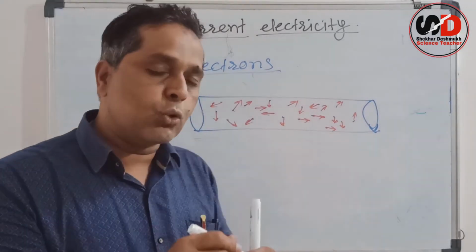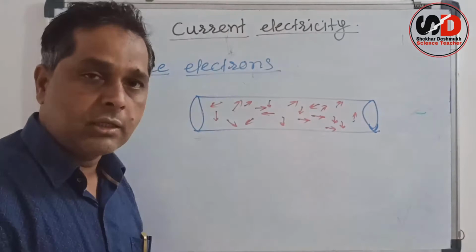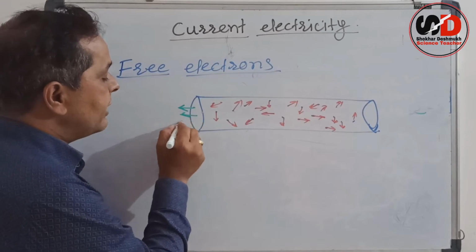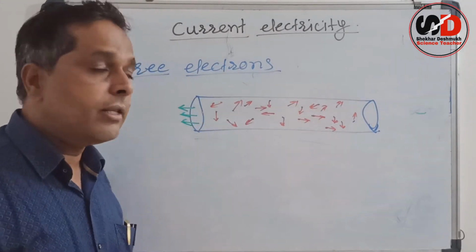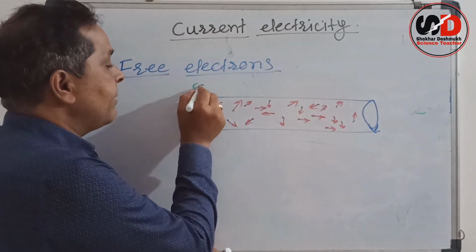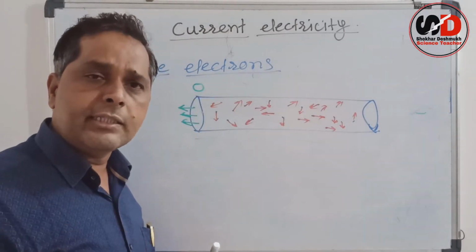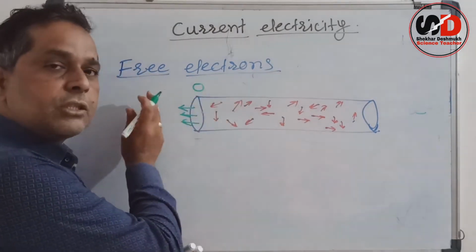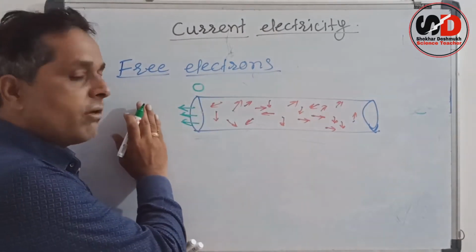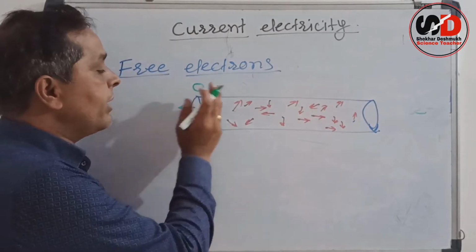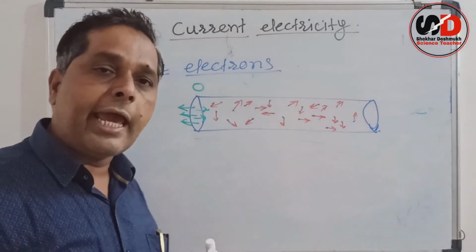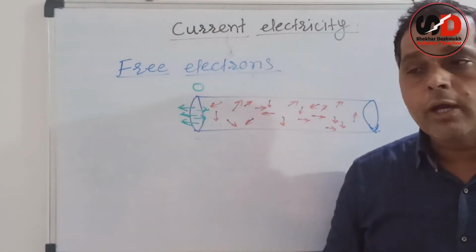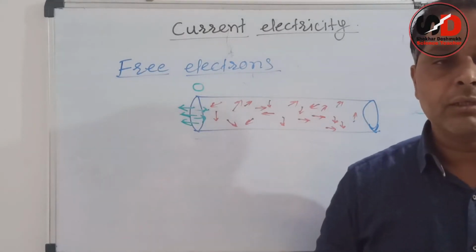So if we calculate the total number of electrons crossing a cross section, that means passing through any cross section, suppose we are calculating the total number of electrons going in this direction, then this total number may be 0, or it must be 0. Why is it 0? Because they are moving in random directions. Suppose a few electrons cross this cross section in this direction, a few electrons may go in the other direction. Therefore, if we calculate the average number of electrons passing through the cross section, it must be 0, and therefore no current is flowing through the wire.